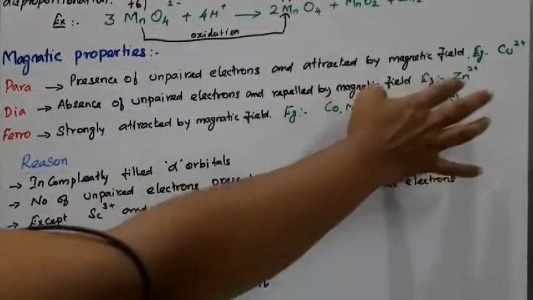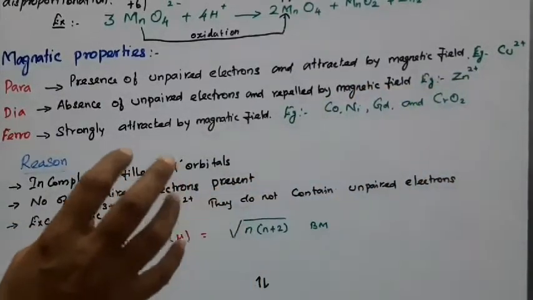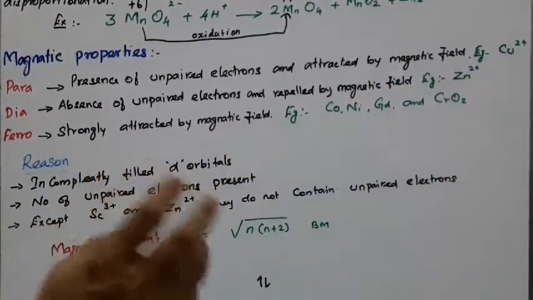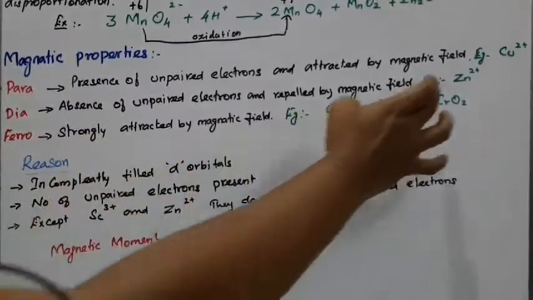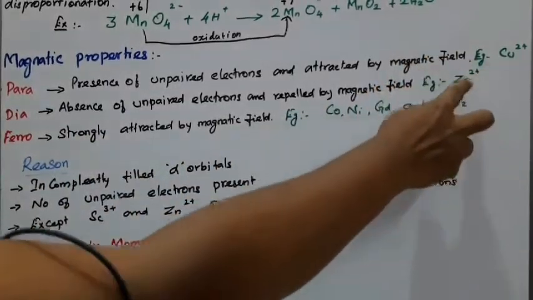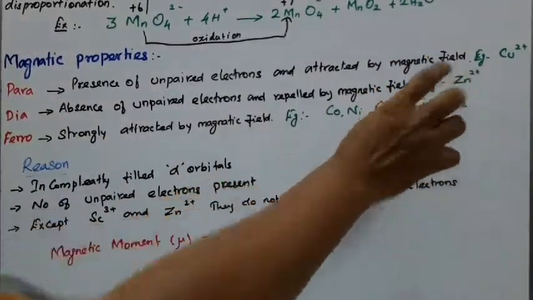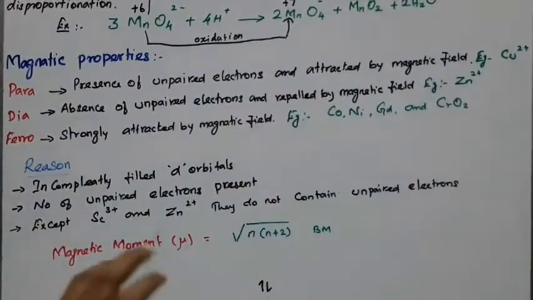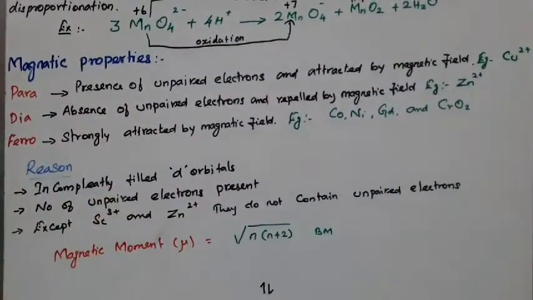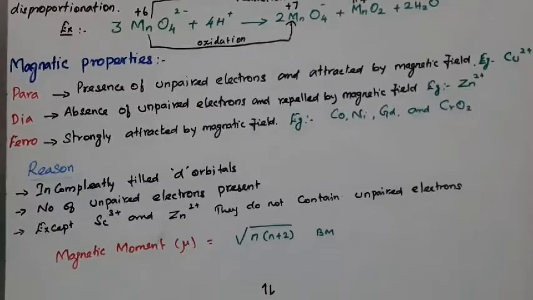For example zinc 2 plus, because the configuration of zinc is 3d10 4s2, after it gets the oxidation state by removal of 2 electrons, it attains a stable electronic configuration, fully filled, there is no possibility, so it is easily repelled by the magnetic field.